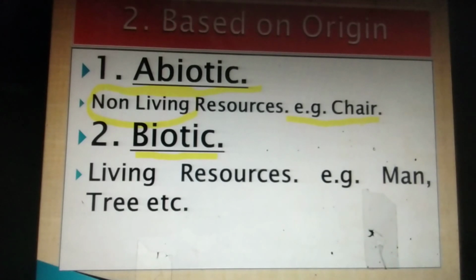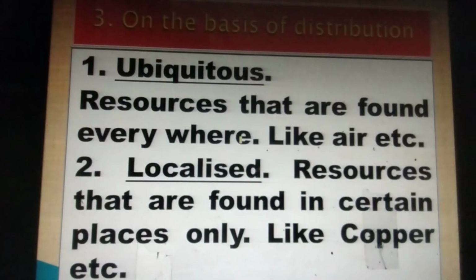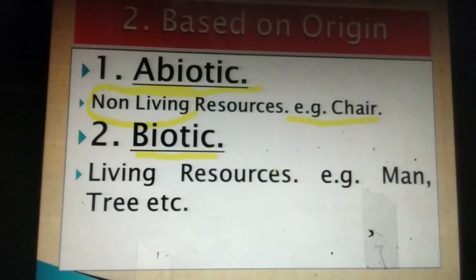And in abiotic resources we can have land, soil, etc. And in biotic resources, living resources like human beings, trees, animals, birds, these are considered as the biotic resources.